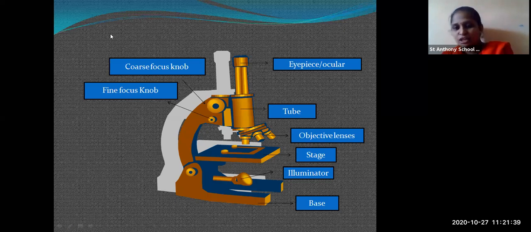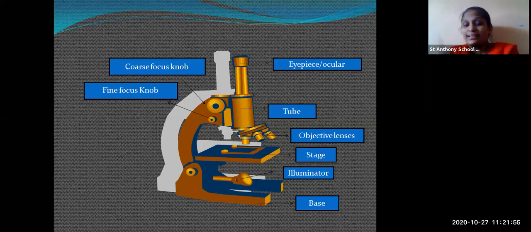Then here you have the illuminator. This is to adjust the sunlight. In the lab, the compound microscope is kept where there is sufficient light. Why is there sufficient light? Because you are observing the slide under the sunlight. When light rays are transferred to the slide, you can see the picture of the slide clearly. You can see all the organelles very nicely. And the last thing is the base.